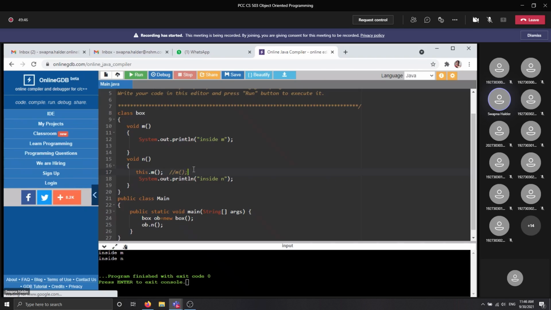So why do we follow the this keyword here? Because internally, when you write m() that means you are calling this method m, the compiler will change this statement to this.m before making it executable code. That is the second use.